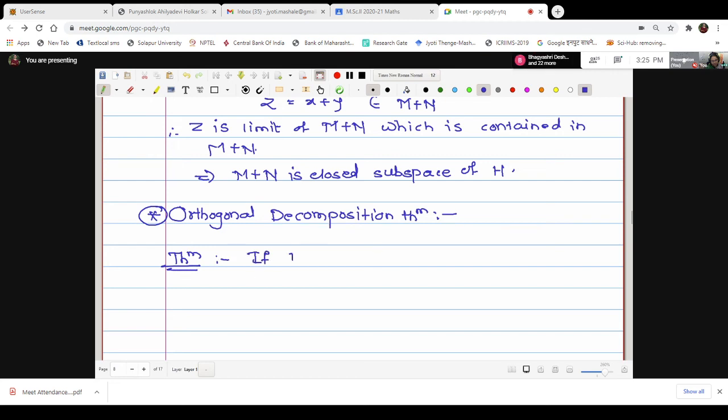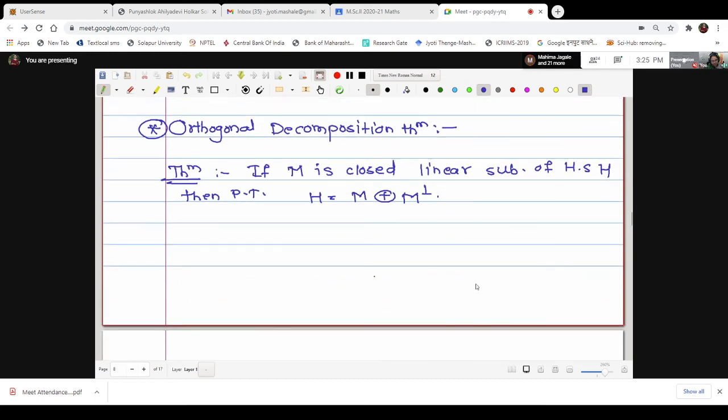The theorem says that if M is a closed linear subspace of a Hilbert space H, then H is equal to M direct sum M perp.